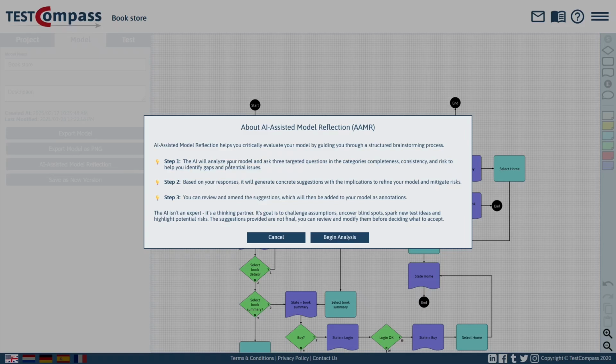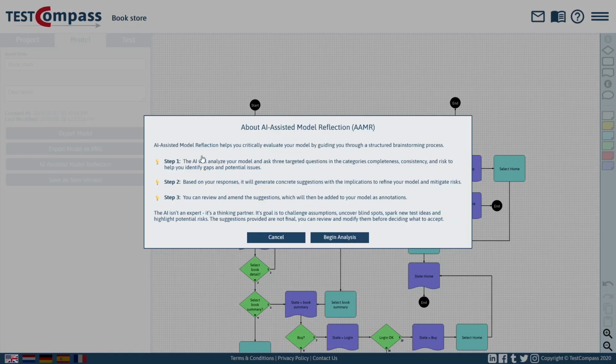So in essence, this AAMR feature is intended to be an assistant and thinking partner. It's not necessarily always right, but its goal is to provide you with some suggestions, aid you in brainstorming, challenge your assumptions, and hopefully indicate some areas for potential improvement or some deficiencies or oversights in your model.